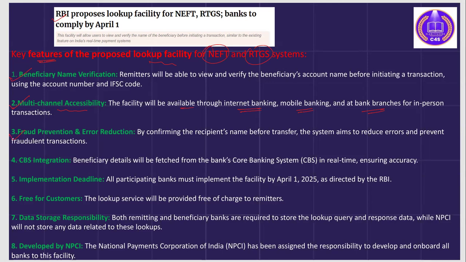By confirming the recipient names, the bank, the system can reduce fraudulent activities, right? Fourth one is core banking solution integration, the CBS system. Beneficiary details will be fetched from the bank's core banking system in real time. That will ensure accuracy, right? The fifth one, implementation deadline, that it will be implemented by 1st of April 2025 as directed by RBI. The sixth one, free for customers. There will be no charges to use this lookup facility.